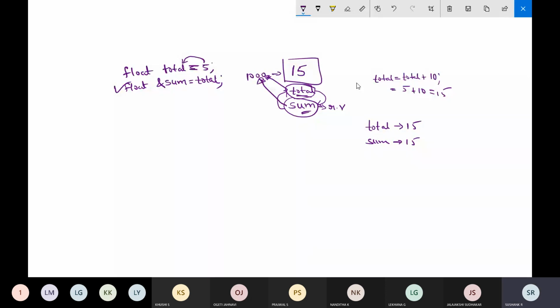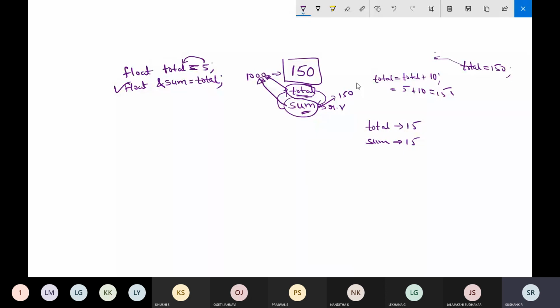If you change the value of this 15 to 150, let's simplify this. If you just write a line as total is equal to 150, the value of total will become 150. Even the sum value will get updated to 150, because they are pointing to the same memory location.